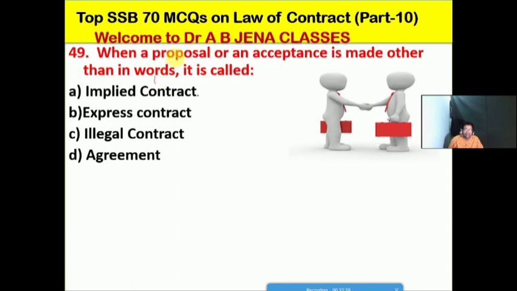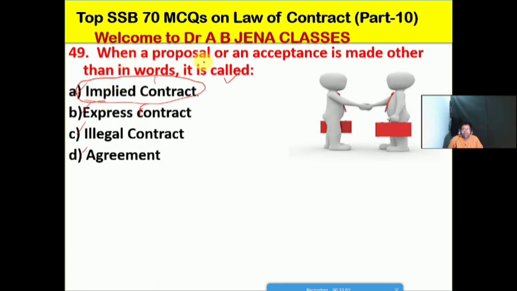So next one हम देखेंगे when a proposal or an acceptance is made other than in words, it is known as क्या है, हम कौन सा contract बोलेंगे. A it's implied contract, B it's express contract, C it's illegal contract, D it's agreement. No doubt friends, so हम उसको implied contract बोलेंगे.